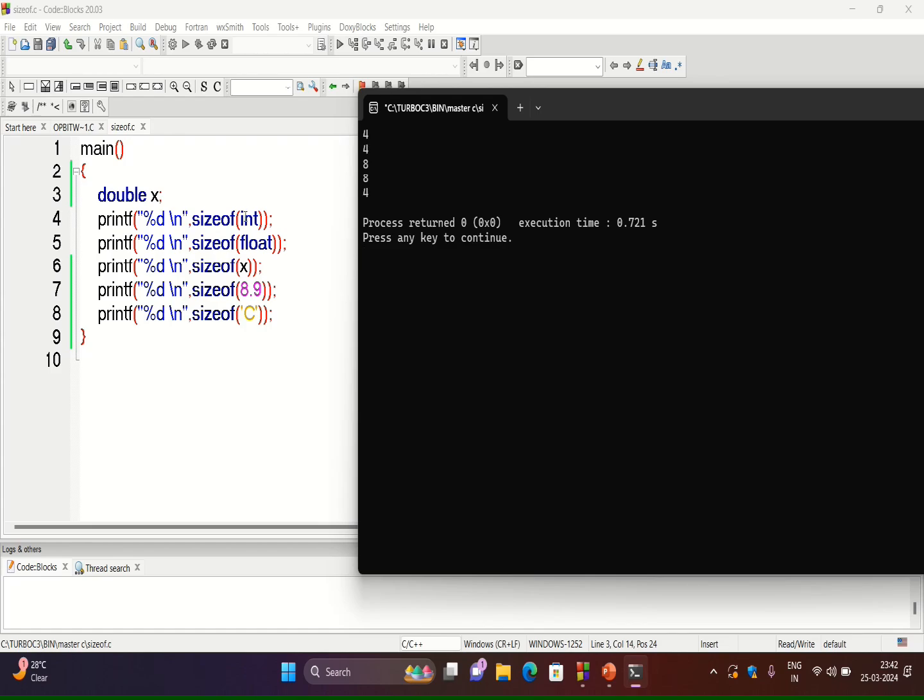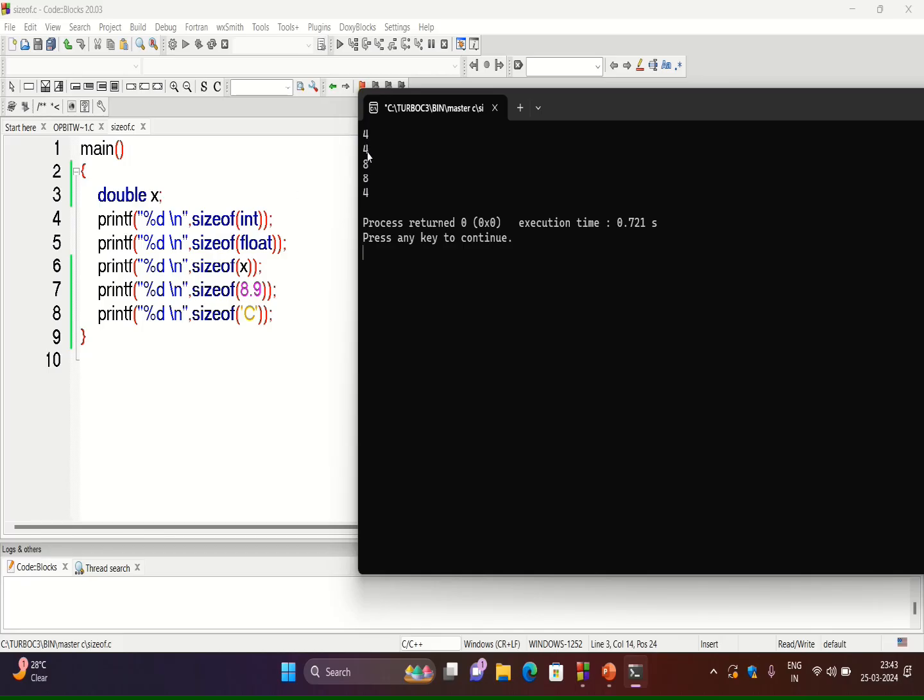That means the integer data type requires 4 bytes to store in memory, but it depends again on the compiler. So this output will be different for different compilers. In this compiler, sizeof int is equal to 4.